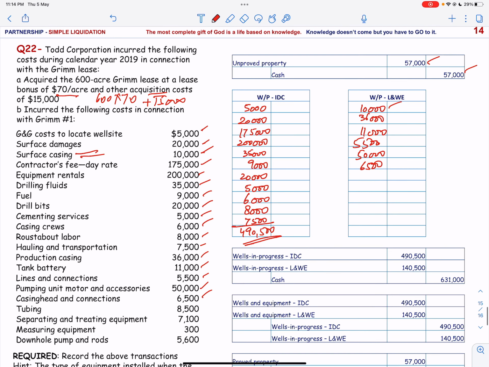Then we have tubing. Then we have separating and treatment equipment. You see the word is equipment. Measuring equipment 300. And then downhole pump and rod, again this is an equipment, 5,600. So the total is 140,500.